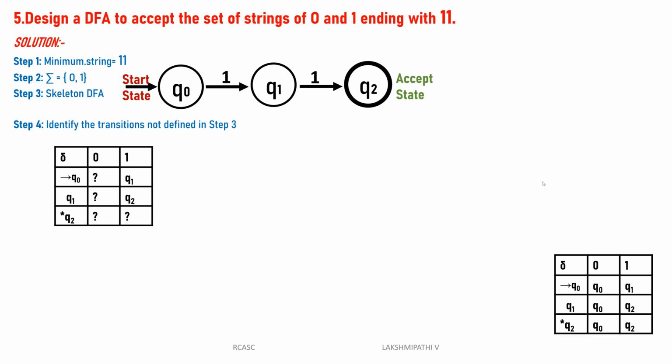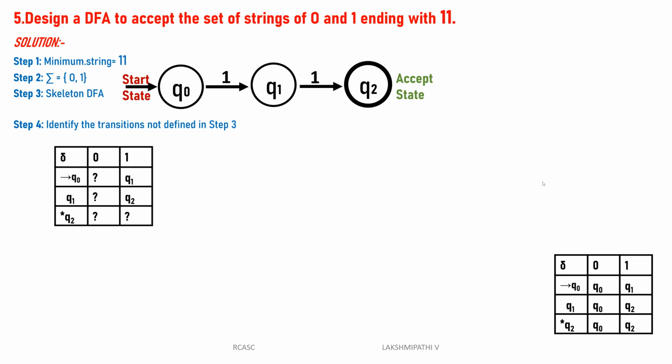When the machine is in the q2 state, q2 of 0 is always q0 only, because after reading a number of characters the machine is already in the q2 state.